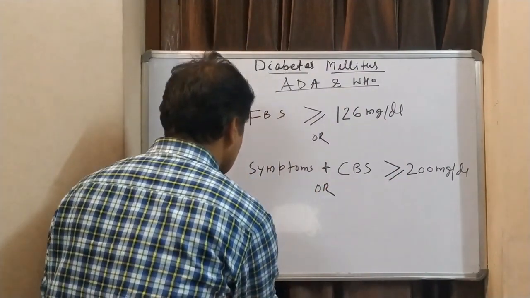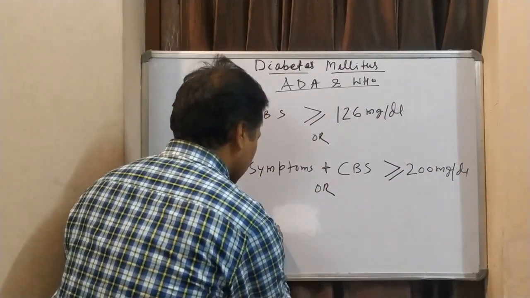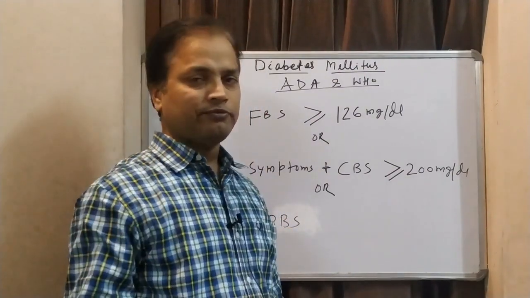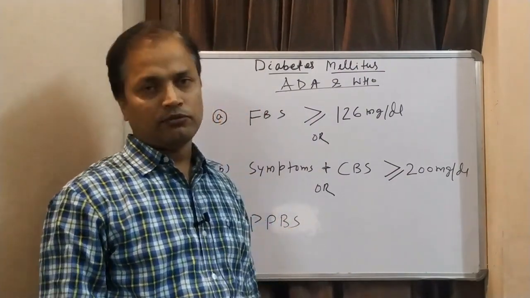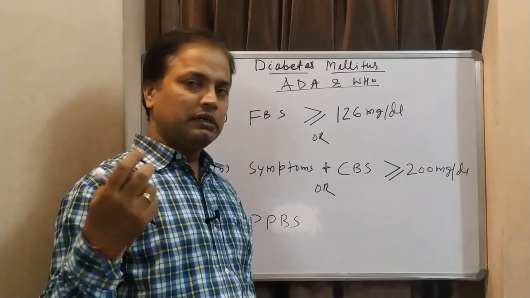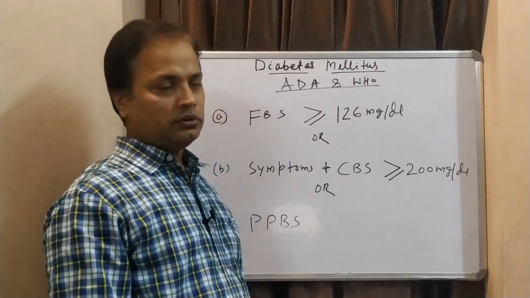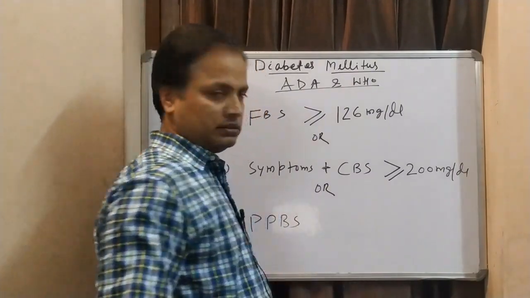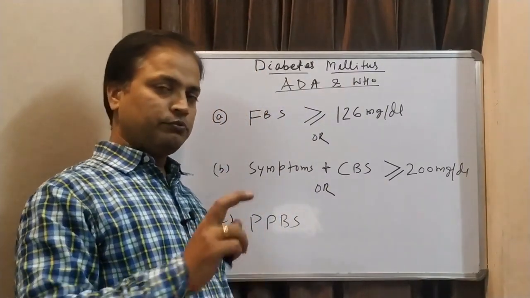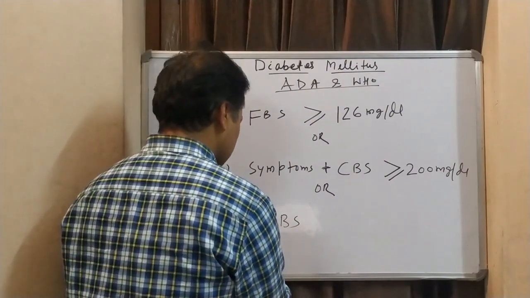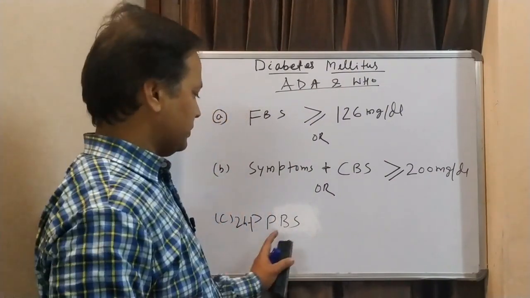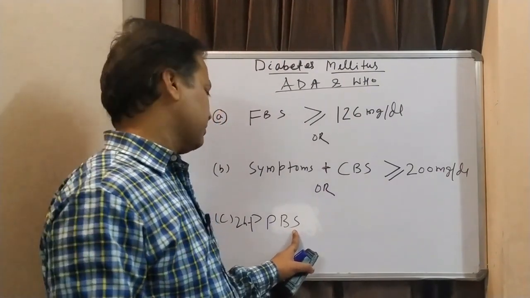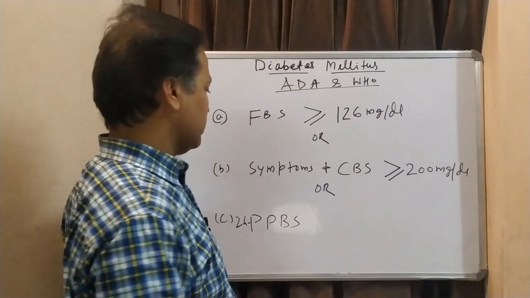Or third, we can go for postprandial blood sugar: we give him sufficient normal food or 75 gram of oral glucose, and after 2 hours, the 2 hour postprandial blood sugar is taken.